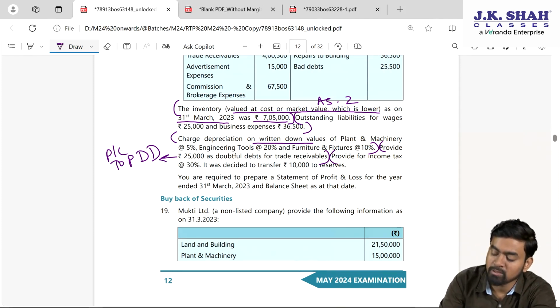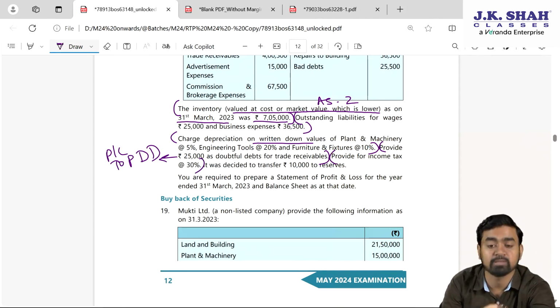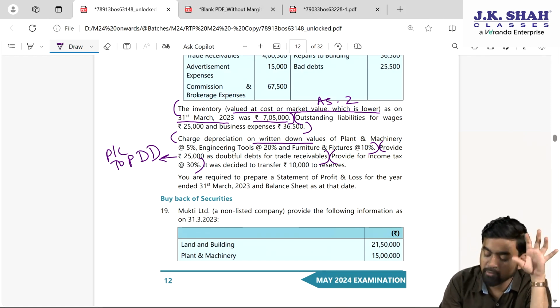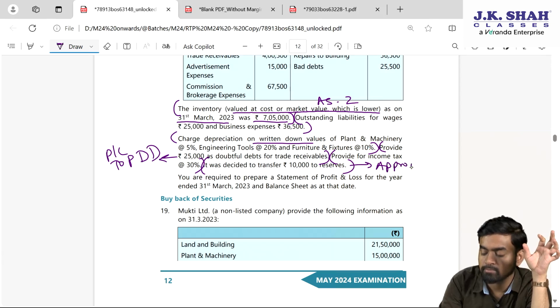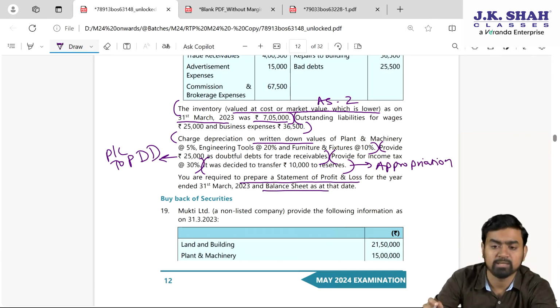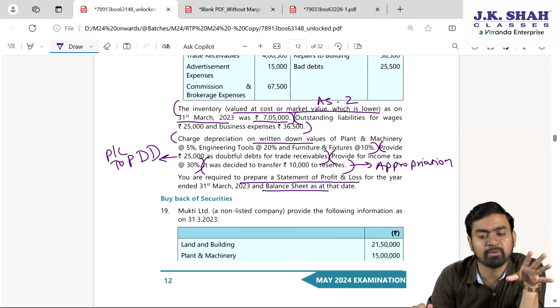Next, provide for income tax at 30%. My dear students, that is possible when we get profit before tax at the end. It was decided to transfer 10,000 to reserve. This is appropriation. This is appropriation. Fine. You are required to prepare the statement of profit and loss and balance sheet. Now see, profit and loss, you can prepare the full profit and loss. It's very simple. But what about the balance sheet?